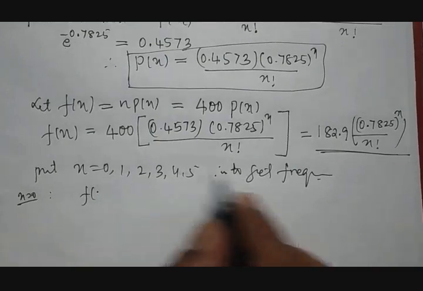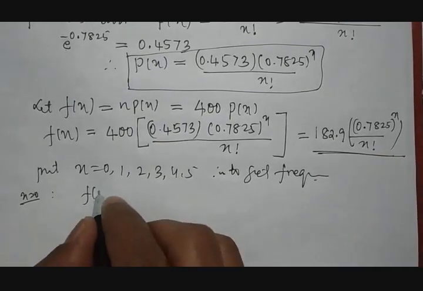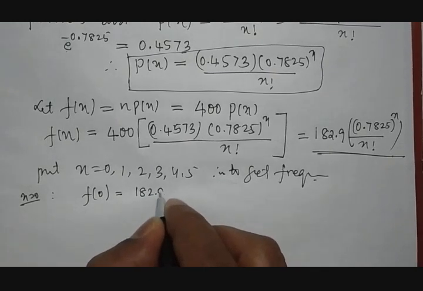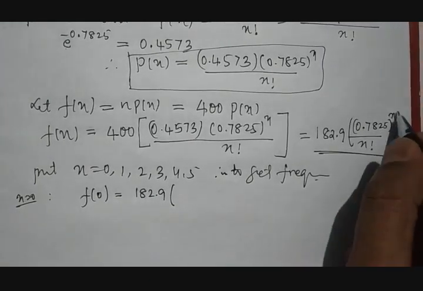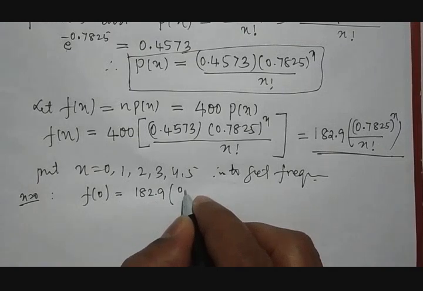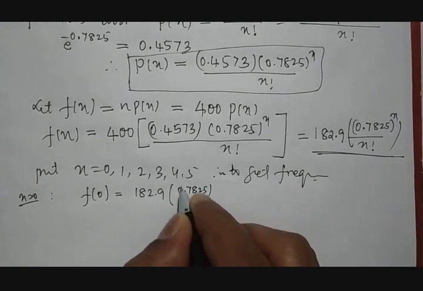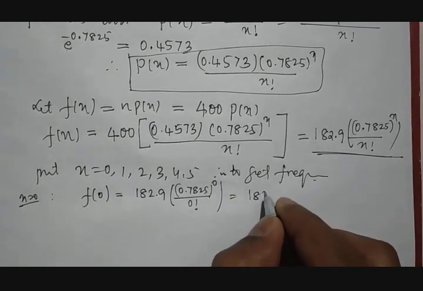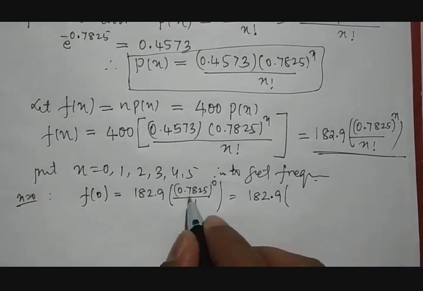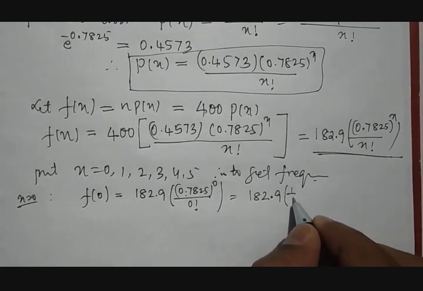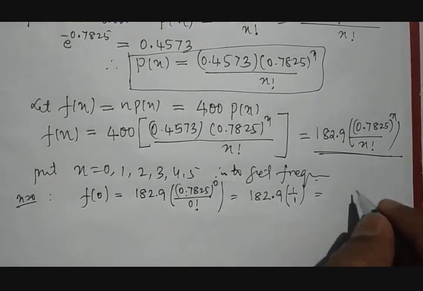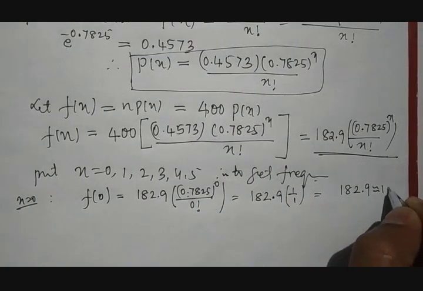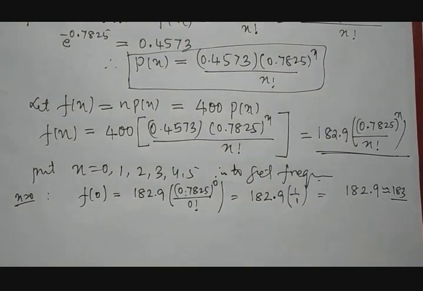If you put it here in this example, then f of 0 is equal to 182.9 into 0.7825 raised to 0 divided by 0 factorial. That is 182.9 into, anything raised to 0 is 1, divided by 0 factorial, which is 1. Therefore it is 182.9, which is approximately equal to 183.